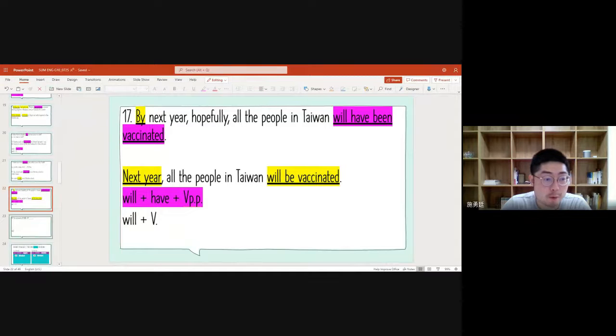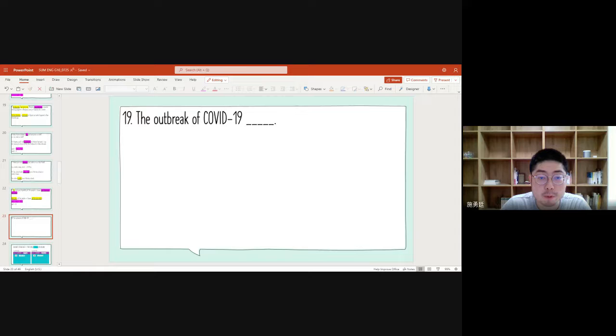Then we'll move on to the very last one, which is the outbreak of COVID-19. So the very first key point you have to know about this one, this part will be the subject. And this part will be a singular verb. So in other words, you have to put a verb with an S ending, right? So in this case, we are not going to choose the ones some people choose, like have and are. These two verbs will not be right because this part will be a singular verb.